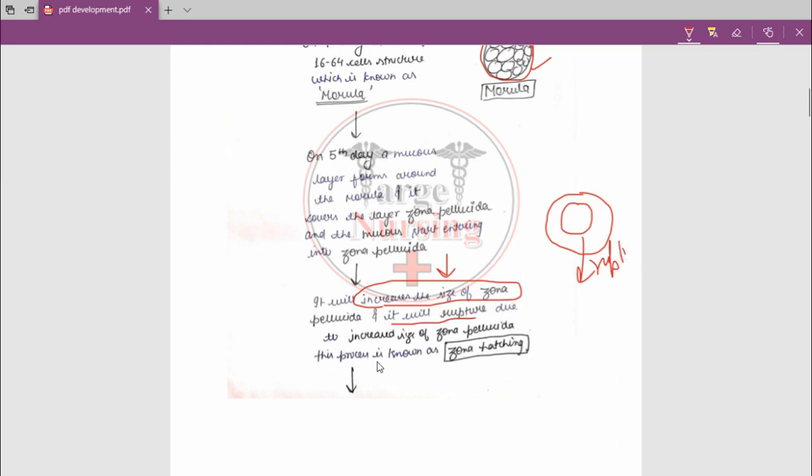Okay. So this process, the rupturing of the zona pellucida layer, is known as zona hatching, and this zona hatching is very important for competition exams, for viva and for your final exams. It is important. What is zona hatching? You will get questions regarding it. So you should know that when the zona pellucida size increases due to mucus entering in it, it will rupture, and this process is known as zona hatching.